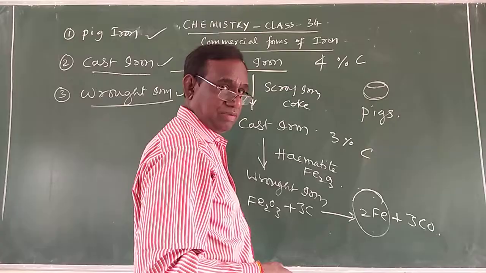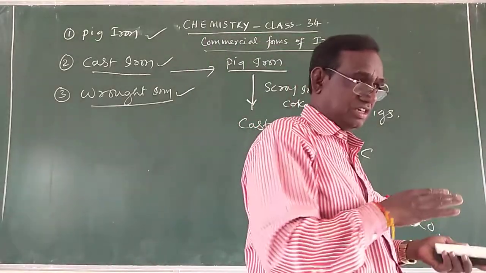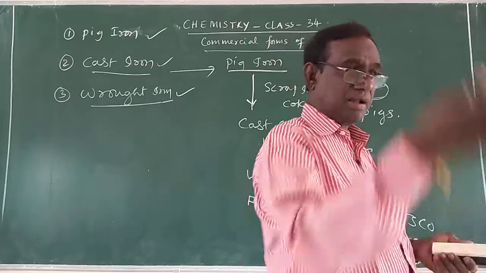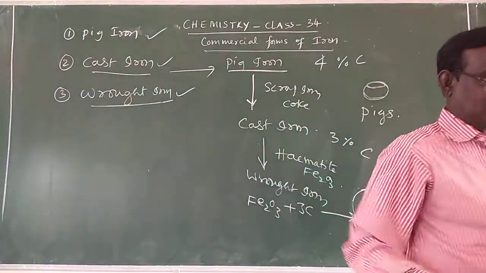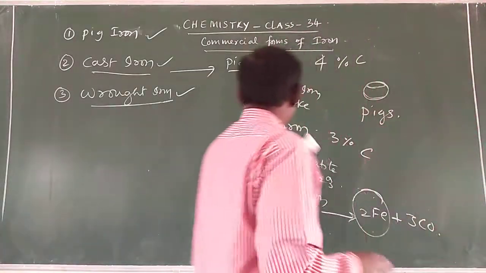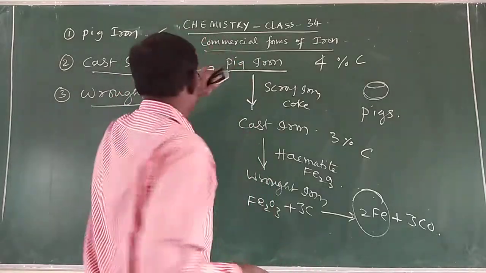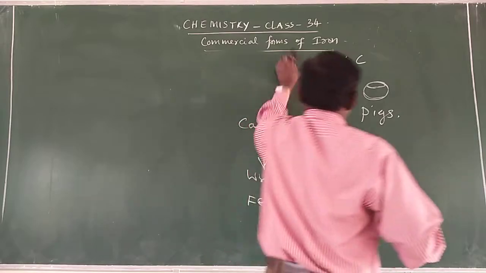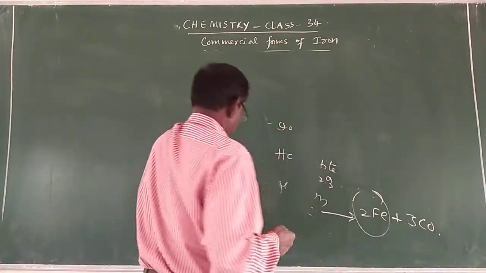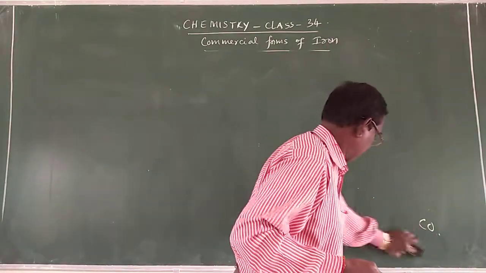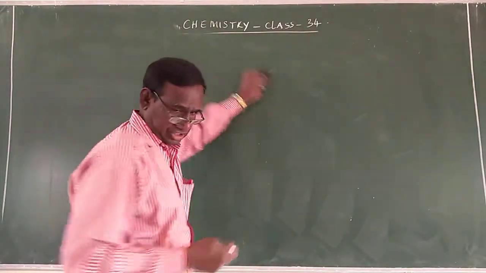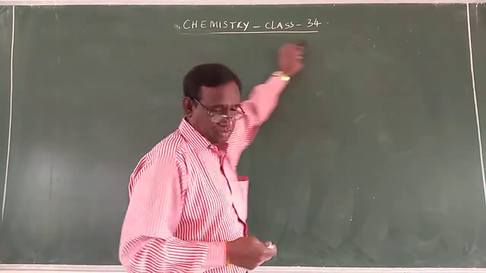Which is the purest form of iron? Wrought iron, which does not contain any impurities, and the carbon percentage is also very less. Therefore it is called malleable iron. What is that? Malleable iron. So these are the three commercial forms of iron. So that completes the iron extraction and commercial forms of iron.